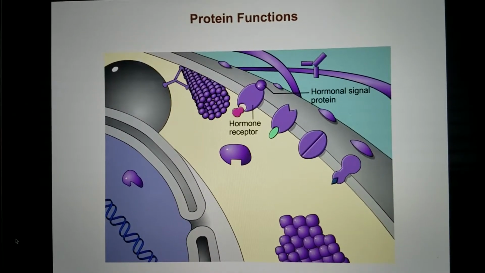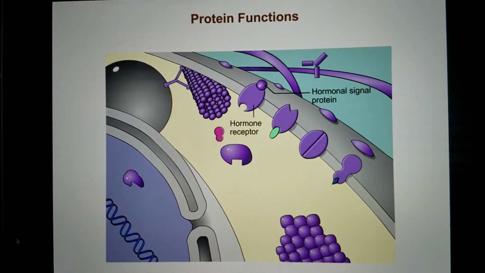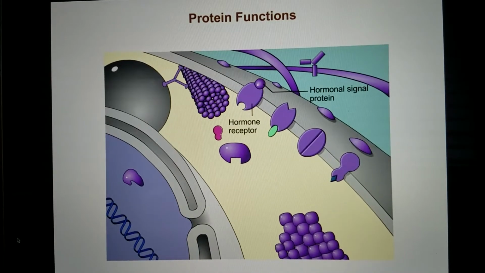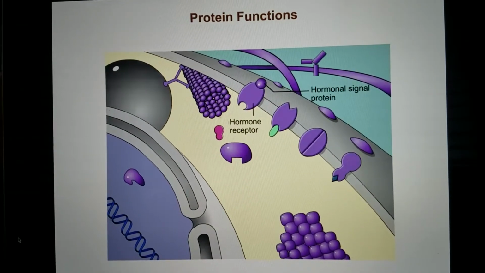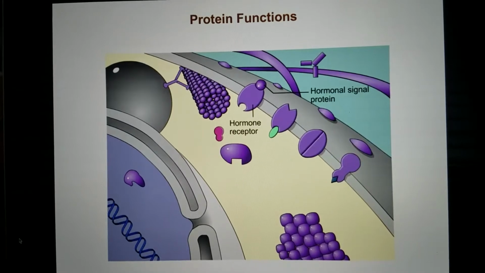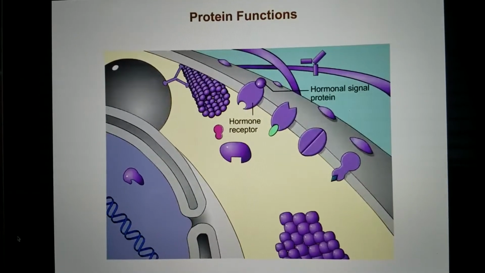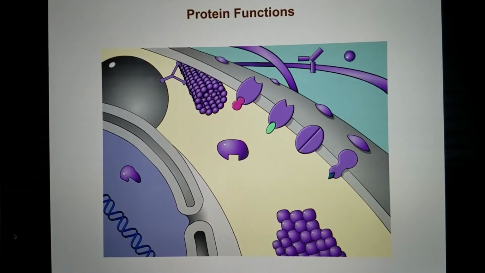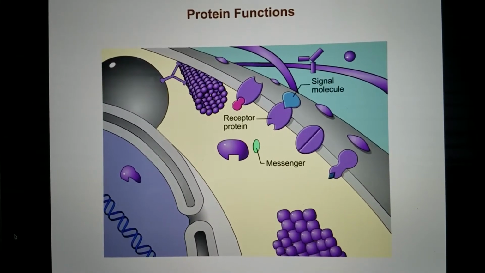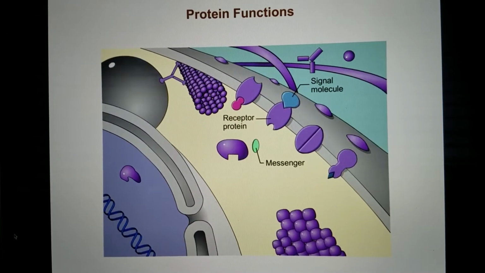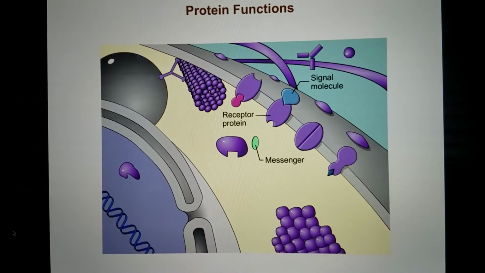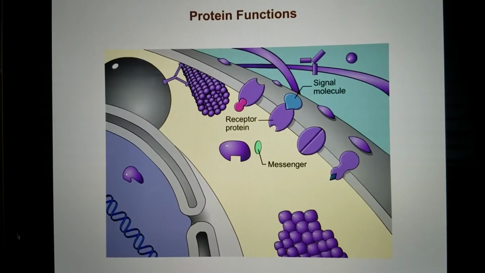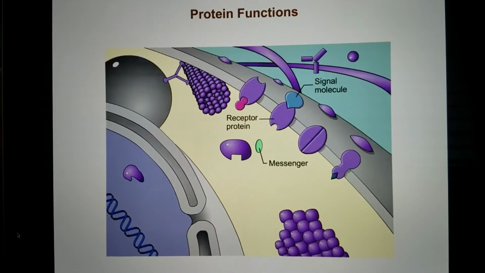Signal proteins include hormonal proteins that help coordinate an organism's activities by acting as signals between cells. For example, insulin, a hormonal protein secreted by the pancreas, signals an animal's cells to take in sugar. The hormone receptor is also a protein. Signal molecules bind to receptor proteins that can then relay messages inside a cell. Receptors are thus important links in the system of communication among cells. Some signal molecules are also proteins.